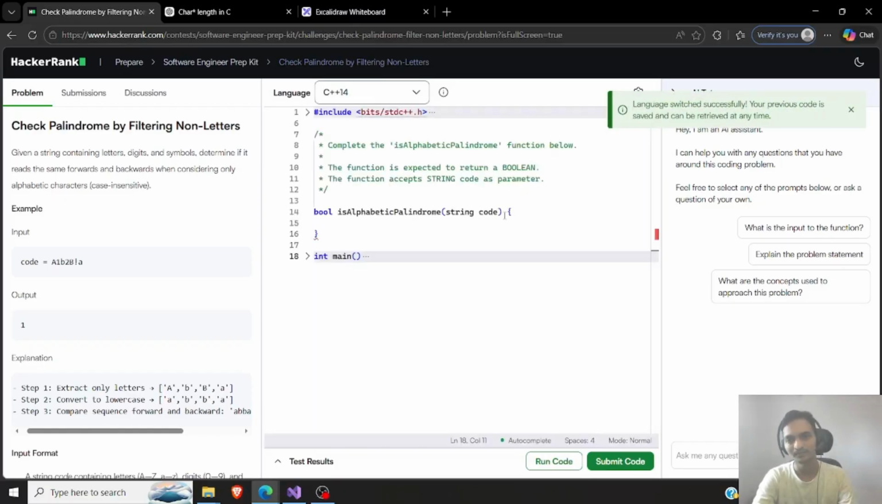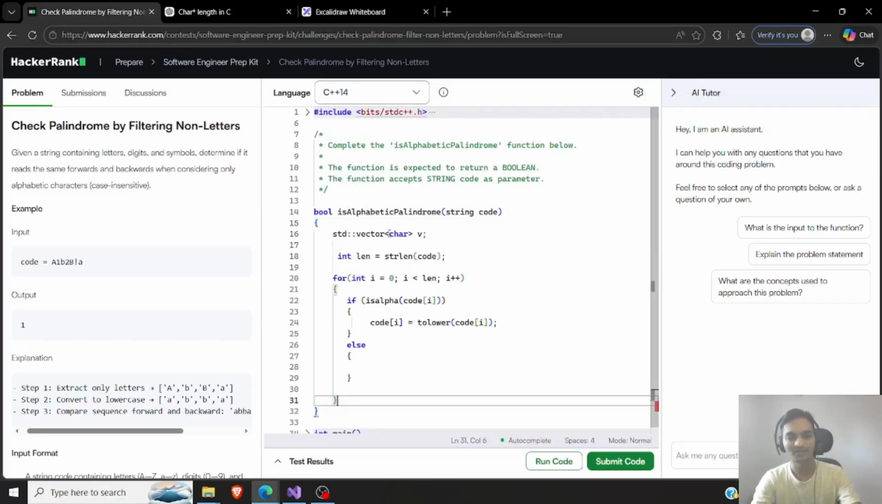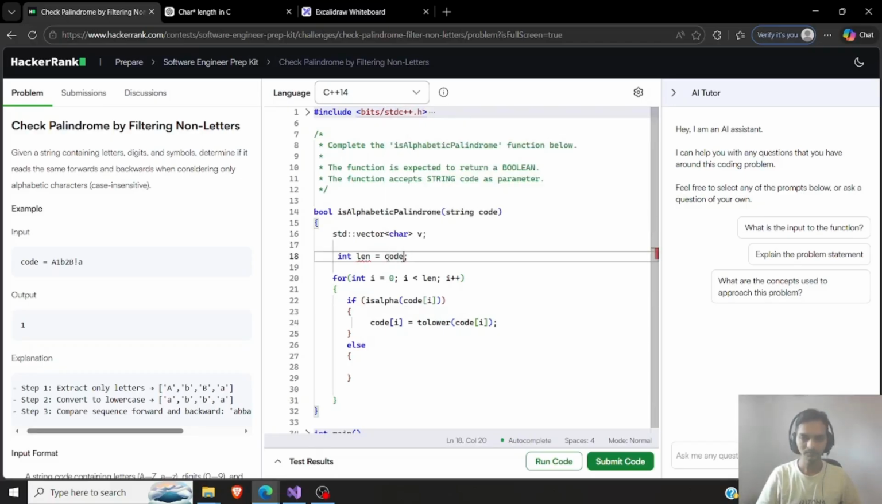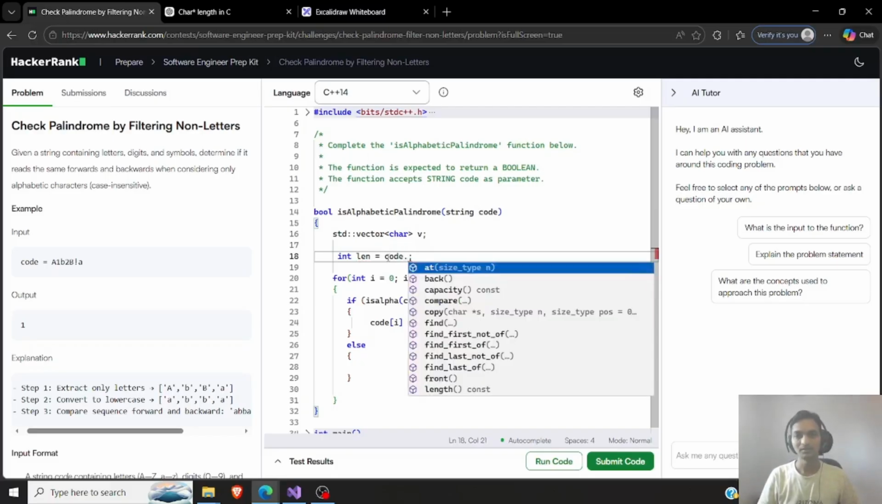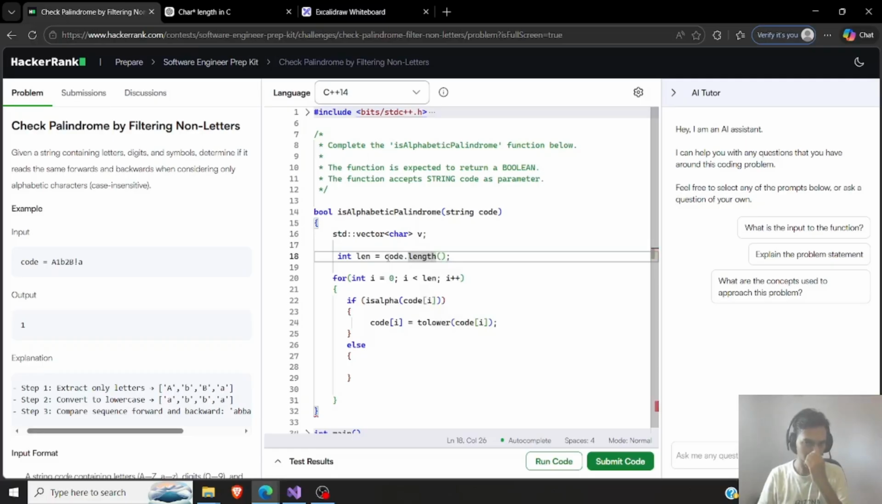Let's go back. Okay, now it is not even a character pointer or a vector. It is a string code now. All right, but I think I know the syntax around this. Because of this I learned how to get the length of a character pointer, and I created it with string length, I think. So let's do code dot length. Okay, that is fine. I get the length. Rest of the things should still be the same.